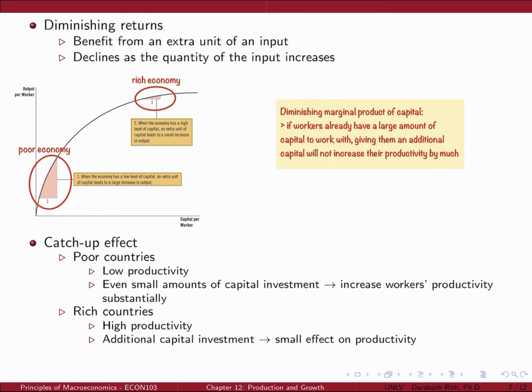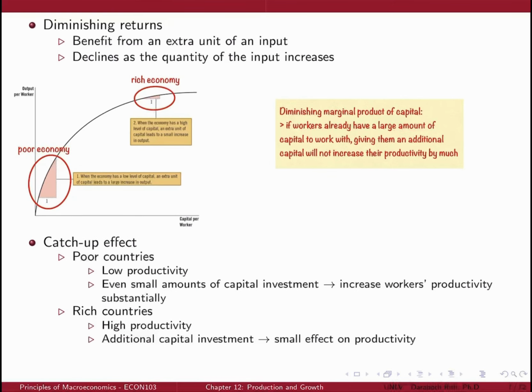As the capital stock rises, the extra output produced from an additional unit of capital will fall. This phenomenon is known as the diminishing marginal product of capital. In other words, if workers already have a large amount of capital to work with, giving them an additional unit of capital would not significantly increase their productivity.